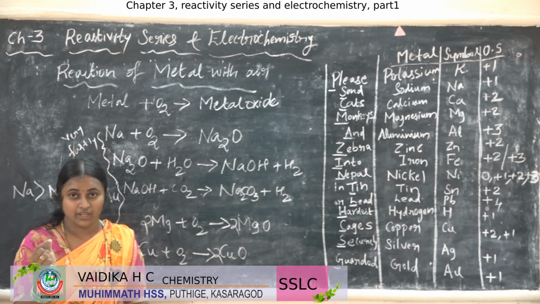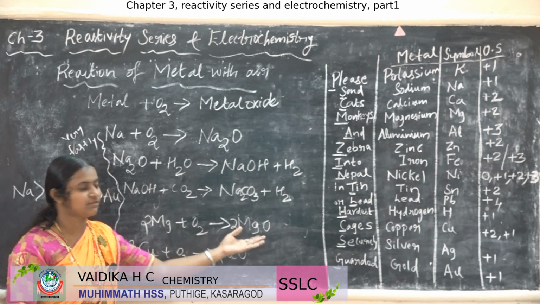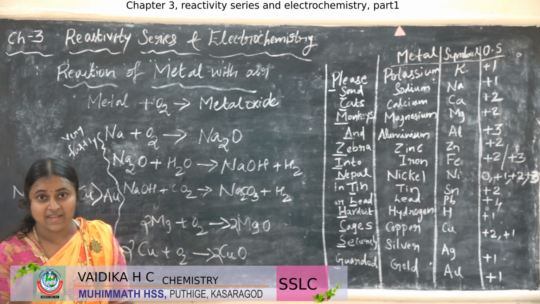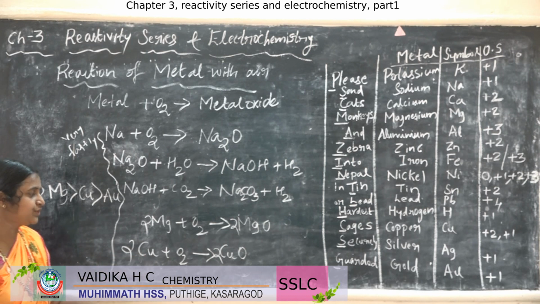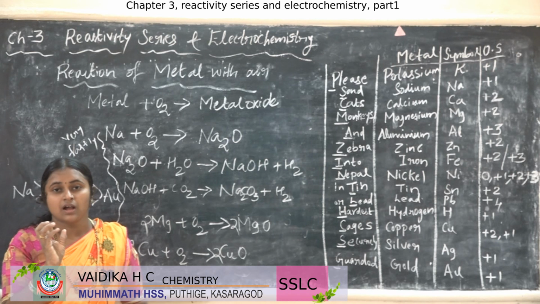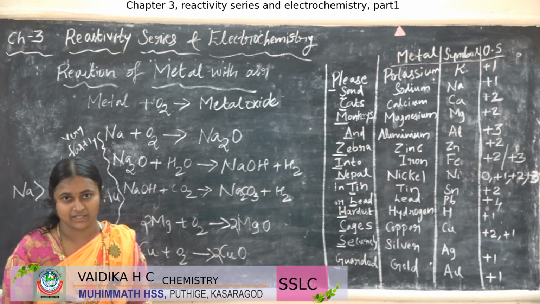The sodium will have a shining surface, right? That surface is lost. What happens when magnesium oxide is formed? There also that shining surface or the luster will be lost. If you take copper, as you know, some copper glasses or copper plates we use at home, right?